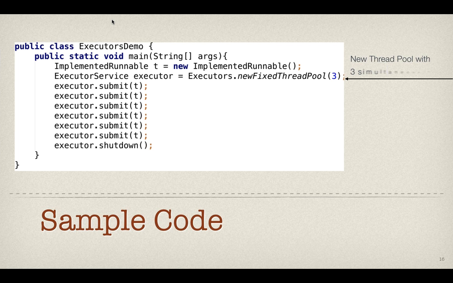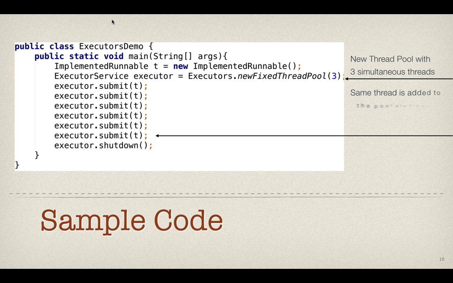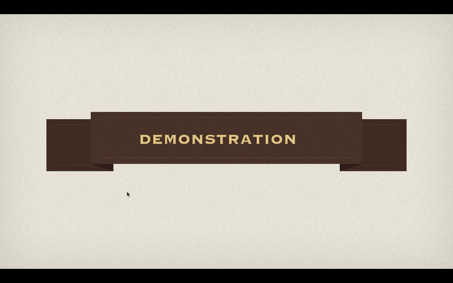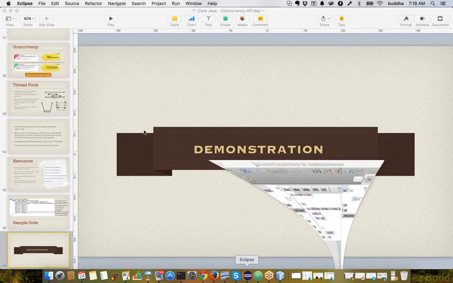Okay, and then once we call shutdown, it will wait until all the other threads have completed their execution. So 6 threads have been added, and when we call shutdown, it will be waiting there until all the things are completed. Okay, so let's see a small demo of this Executors.